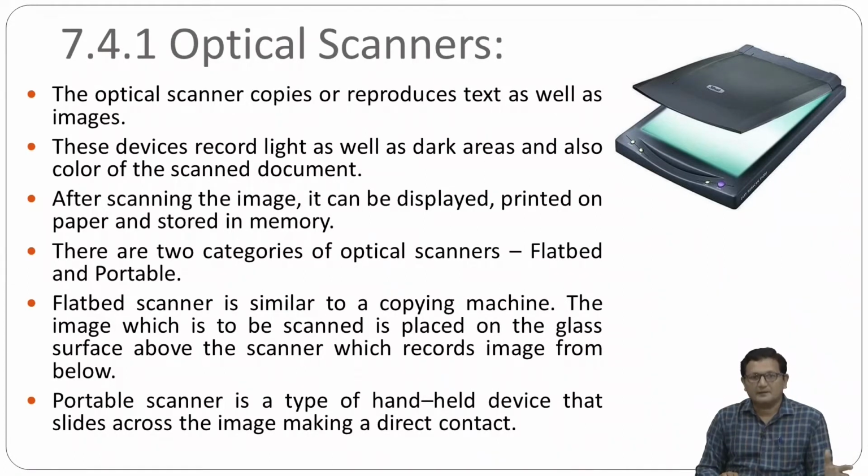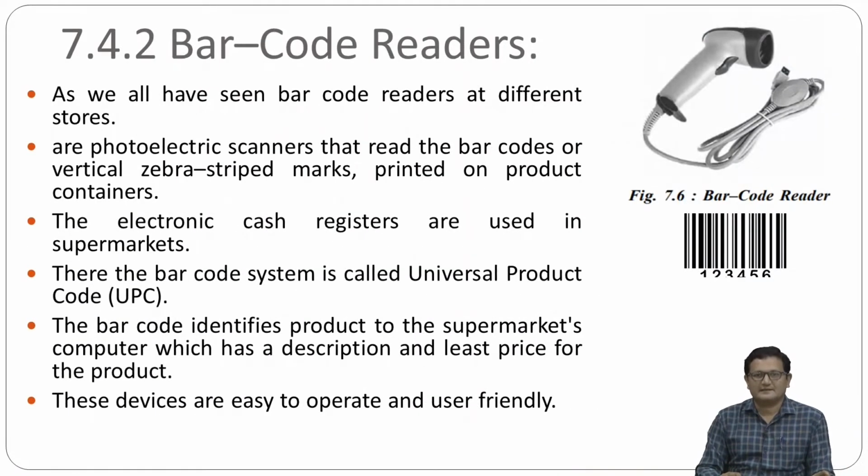Okay, a portable scanner is a type of handheld device. It's a very small, handy device and you just need to hold it in your hand. This type of device you can see in supermarkets, right? Next, here I have shown the image of a handheld scanner, and it is called a barcode reader.